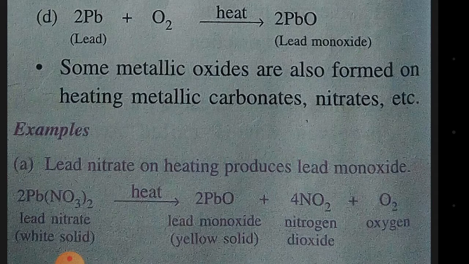While teaching you the characteristics of chemical reactions, I told you that in some chemical reactions color changes. So here a white solid is converting into a yellow solid, so there is a color change. And then nitrogen dioxide, evolution of gas. Nitrogen dioxide as well as oxygen gas is formed when lead nitrate is heated. So on heating nitrates or carbonates also we can get metallic oxides.